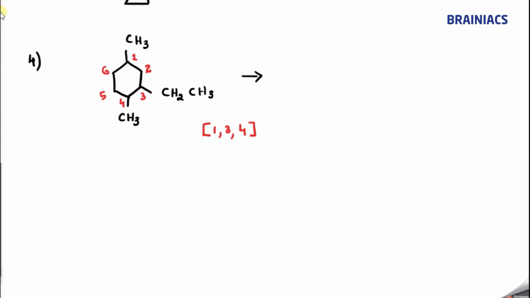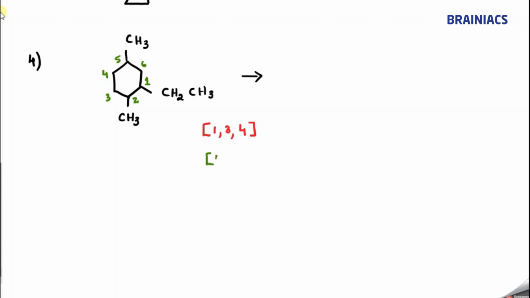Now let me try it in another way, because we should choose the minimum possible locant, correct? Now let me do the numbering in another way. Suppose I am starting from here, 1, then 2, 3, 4, 5, 6. Now tell me the locants.